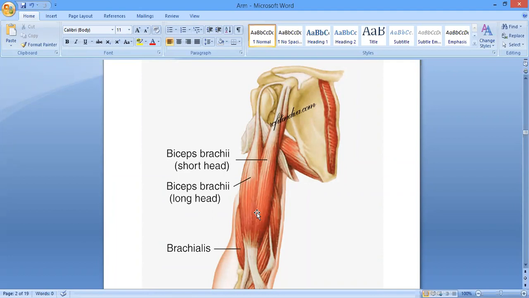अच्छा, इसमें दो किस्म के contents होते हैं बच्चे. एक तो वो है जो कि arm से related है, ठीक है ना, which have to do something with the arm, and there are certain structures which are just passing through the anterior compartment and they are going towards the forearm and the hand, ठीक है? जैसे ulnar nerve है, right? And the median nerve, these two nerves have to do nothing with the arm, ठीक है?